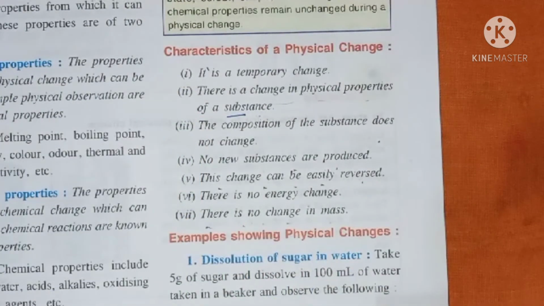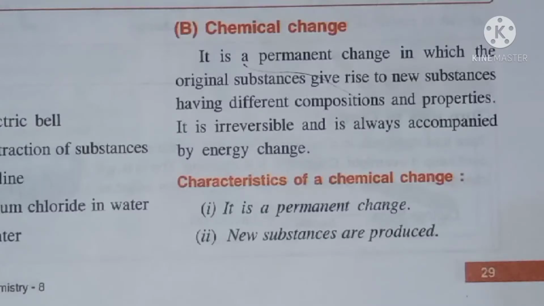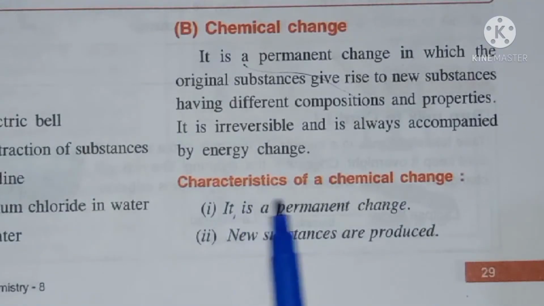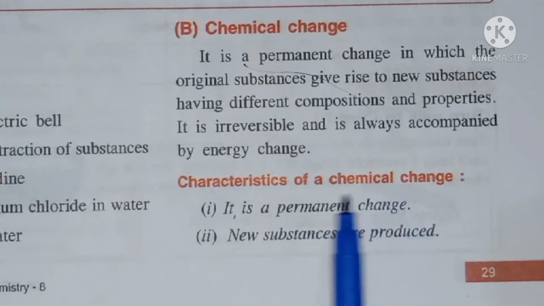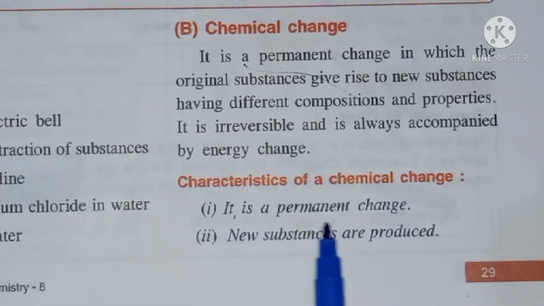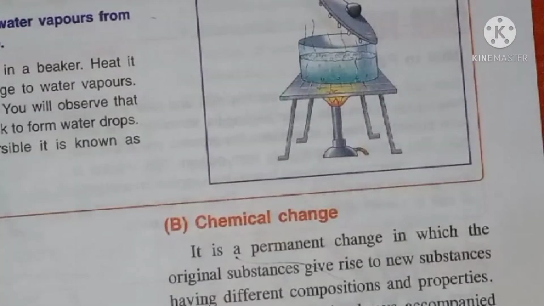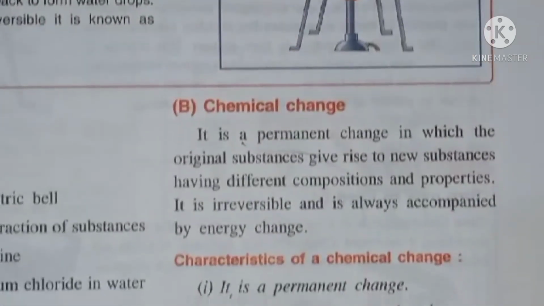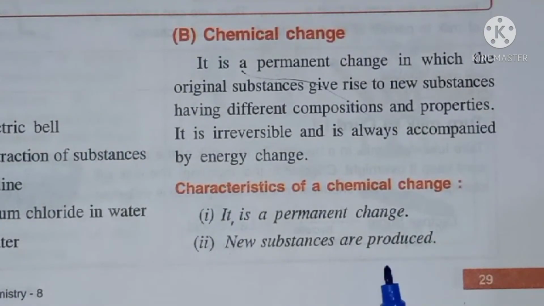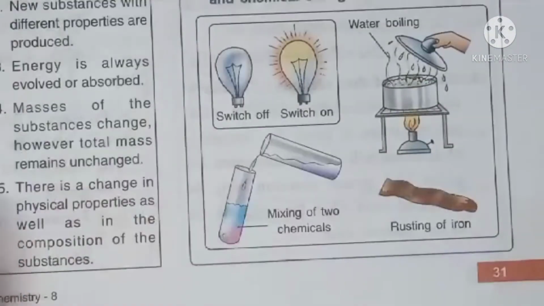Now we will see the characteristics of chemical change. Now students, the characteristics of chemical change. You can see, first, it is a permanent change. Second, new substances are produced in chemical change. Means chemical change is a permanent change and new substances are always produced in chemical change.